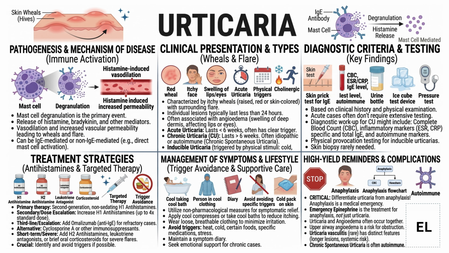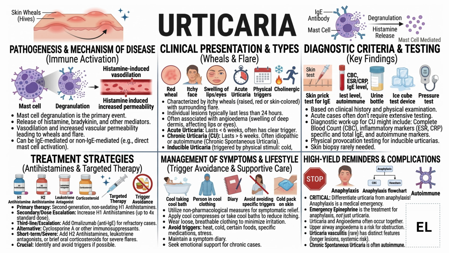Now, what triggers mast cells to degranulate? In many cases, this process is IgE-mediated, especially in allergic reactions where allergens like food, drugs, or insect stings cross-link IgE antibodies on mast cells. However, urticaria is not always allergic. It can also be non-IgE-mediated, where direct triggers like physical stimuli, such as cold, pressure, or heat, or certain drugs can activate mast cells without involving antibodies. This distinction is important because it influences how we approach diagnosis and management.